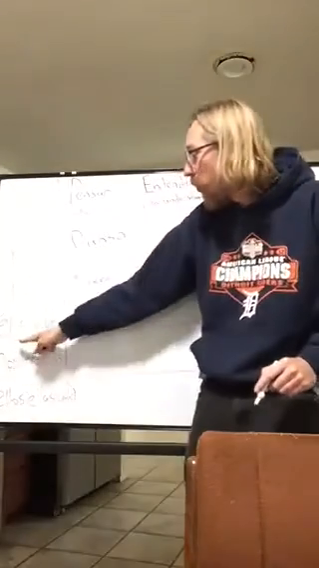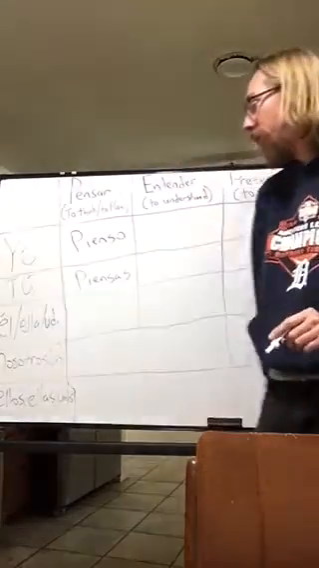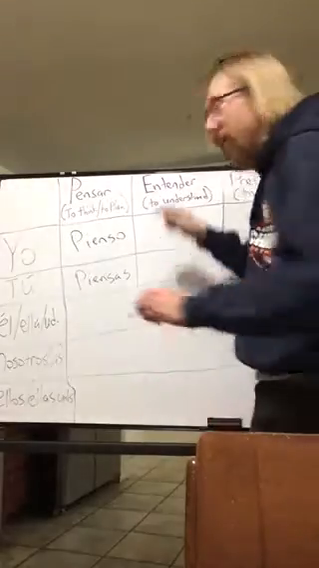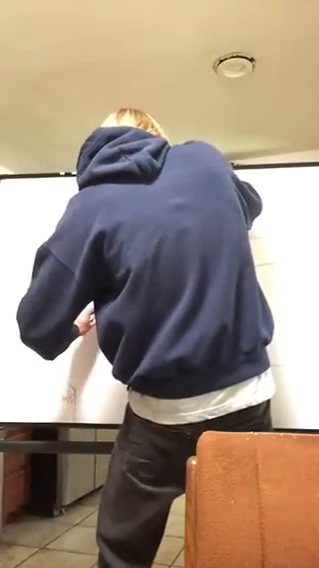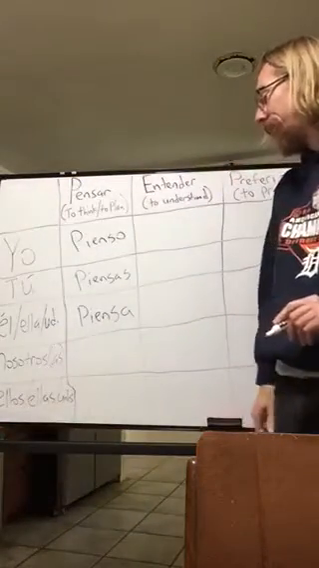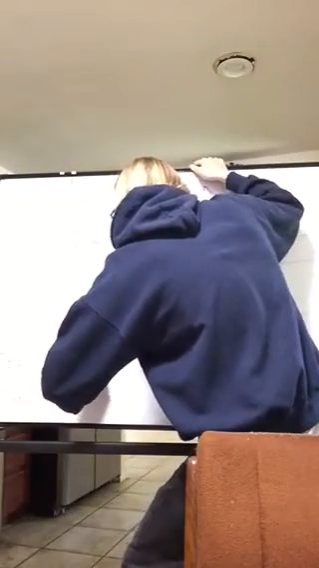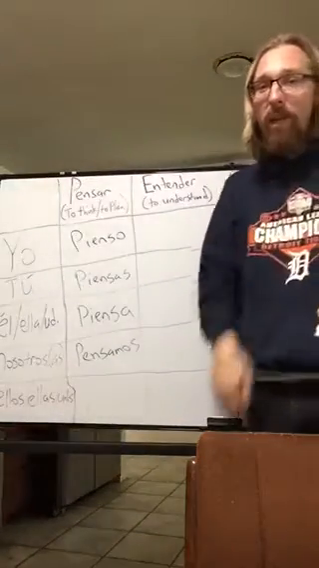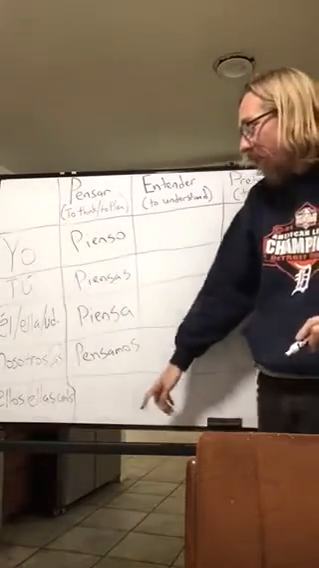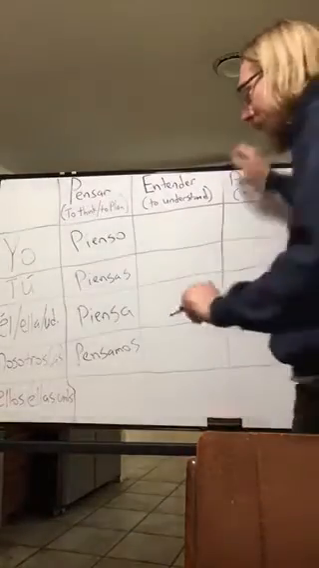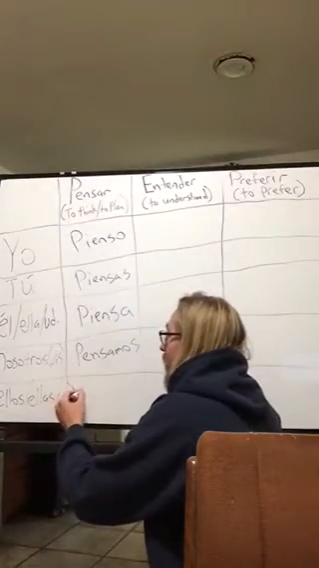Then here comes the he, she, you, the él, ella, usted version, which is piensa, P-I-E-N-S-A. Now we have the nosotros or nosotras version, which is pensamos, P-E-N-S-A-M-O-S. Pensamos. We think or we plan. And then the ellos, ellas, ustedes form is they think or they plan, and it's pronounced piensan.